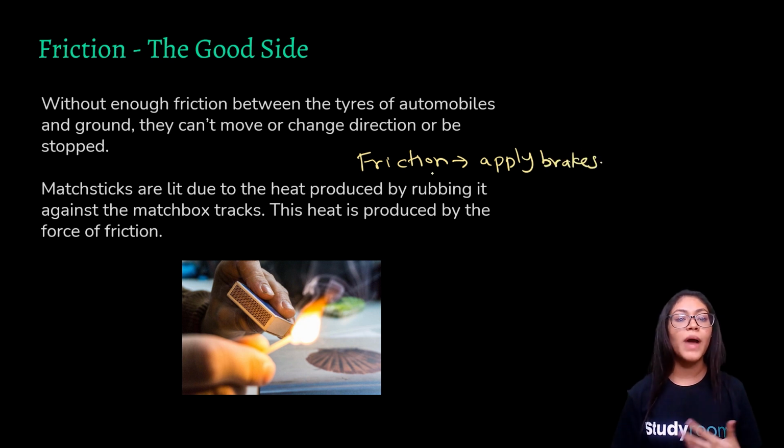Simple enough. Now, matchsticks. What enables the matchstick to light? It is because of the force of friction present between the matchstick and the matchbox that produces heat, and this heat is produced because of the force of friction. This is the use of force of friction.